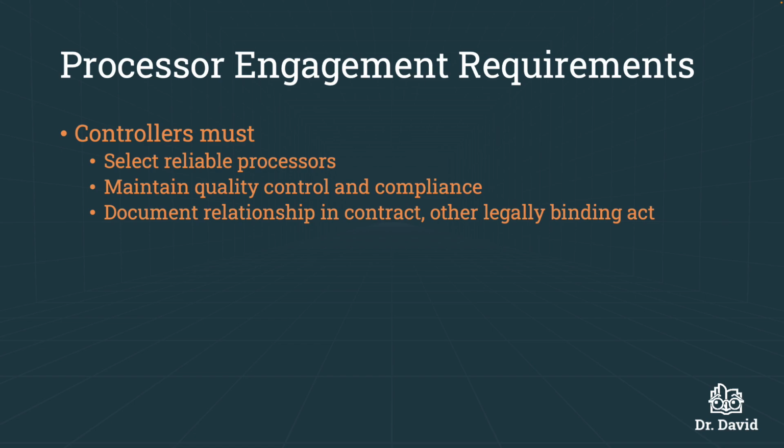In a previous lecture, we already saw that controllers must only work with processors that can provide sufficient guarantees. Earlier, we looked at Article 28. That's where the term sufficient guarantees comes from. And this just ensures that processors can demonstrate their ability to be compliant with the controller's requirements, and of course with the requirements of the GDPR.